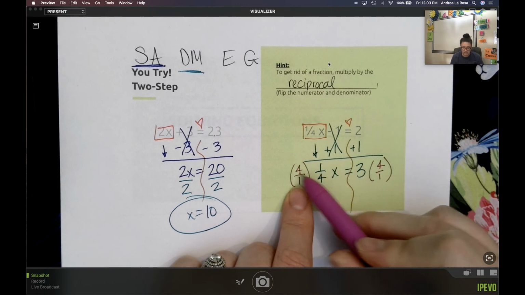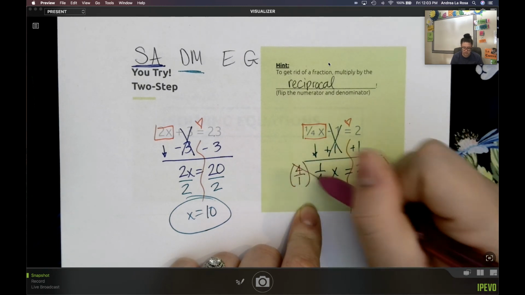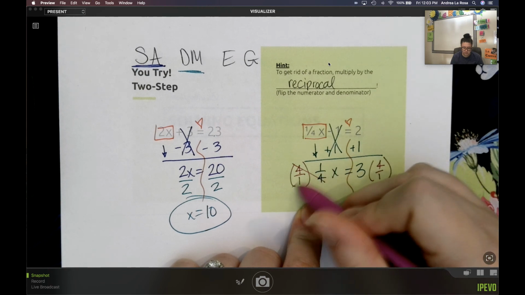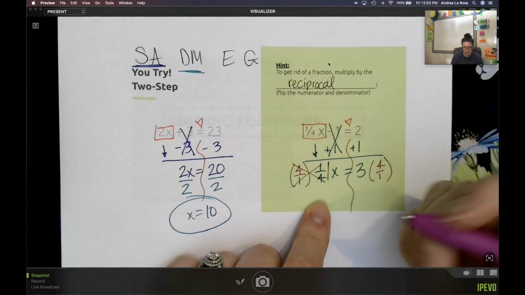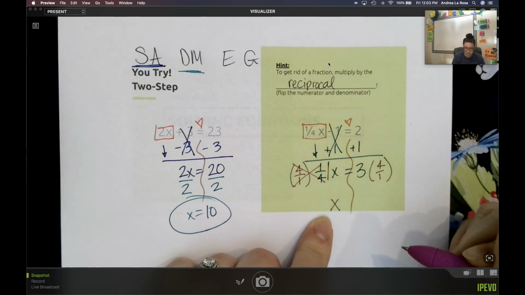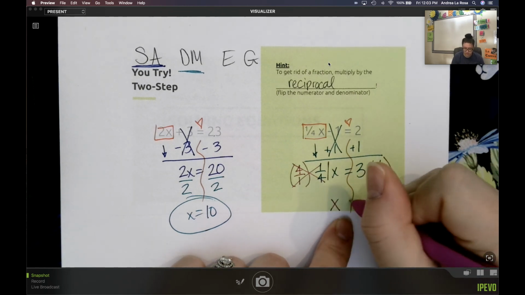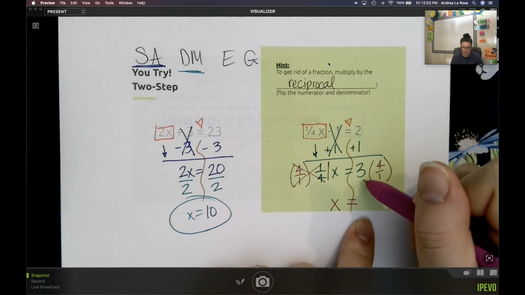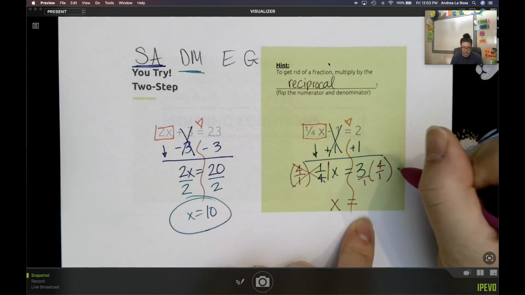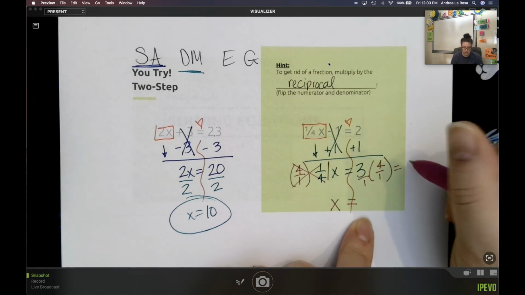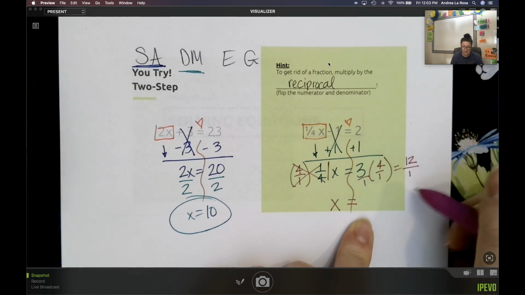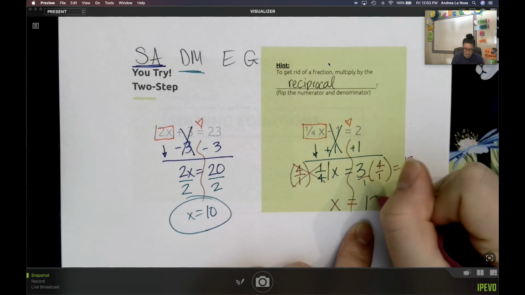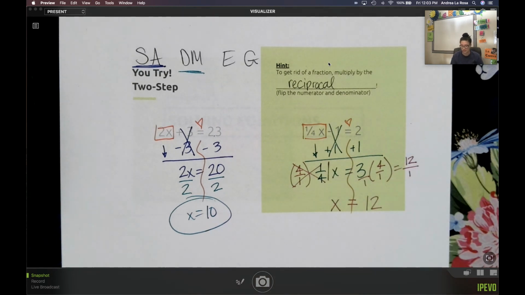Remember, if I multiply and divide by the same number, it makes a 1. So there's really this imaginary 1 here, but I'm just going to write x instead of 1x. If I multiply these together as fractions, 3 times 4 is 12, 1 times 1 is 1, and I rewrite 12 over 1 as simply 12.